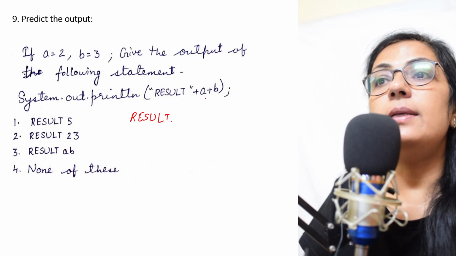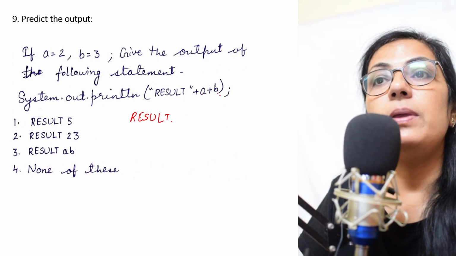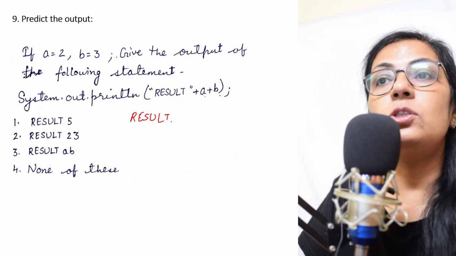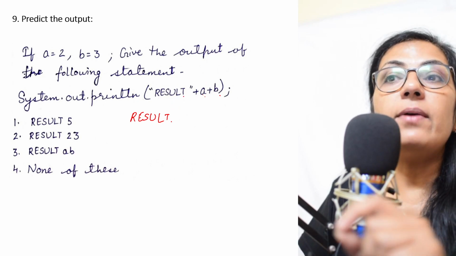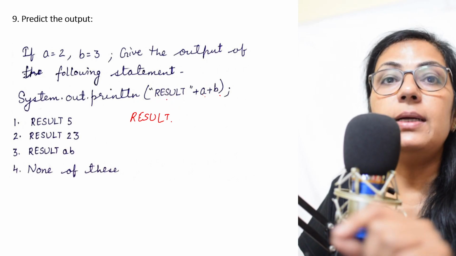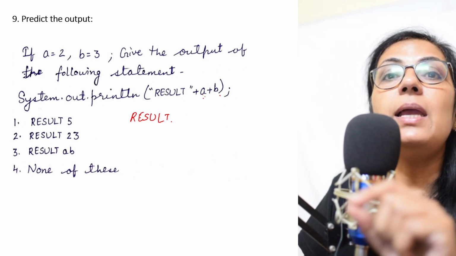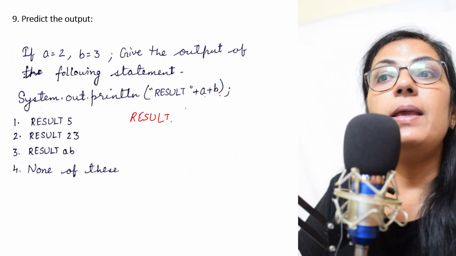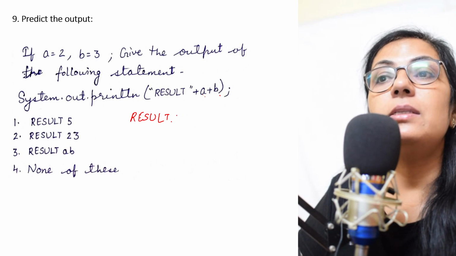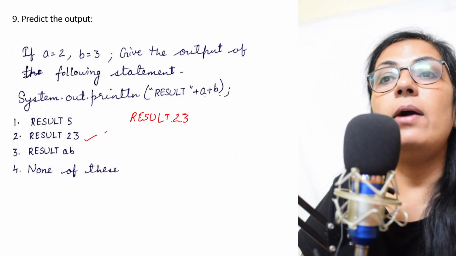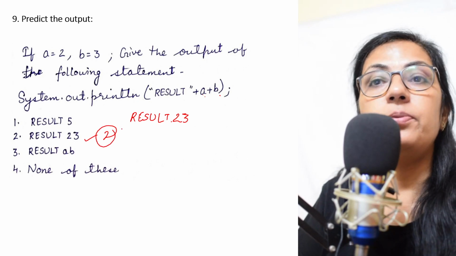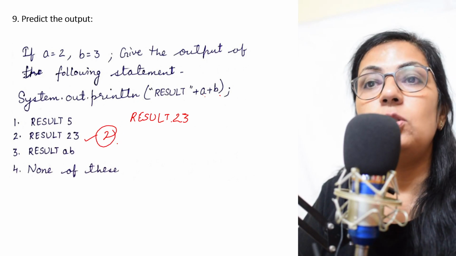Now after this plus A plus B, the value of A is 2, the value of B is 3. But since we have started with the string, this addition will not take place here. It will be concatenated. So the value will be 2 and 3. So you have the correct option as option 2, result 2 3.